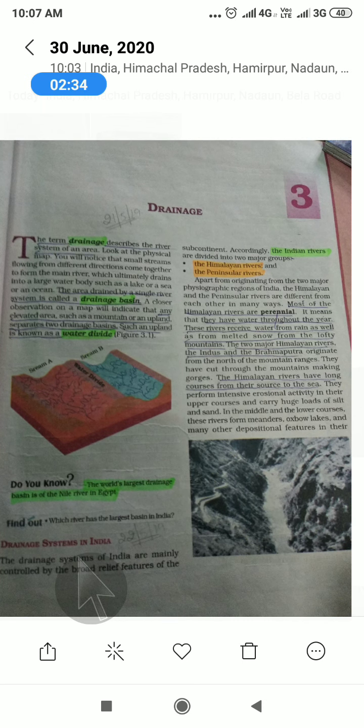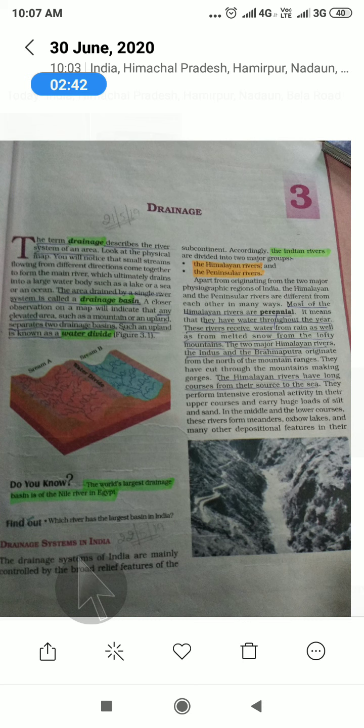And one question is from here: what do you mean by perennial rivers? Perennial rivers always have water. Perennial rivers do not depend on rain. Okay, through melting snow they are always coming with water, always.